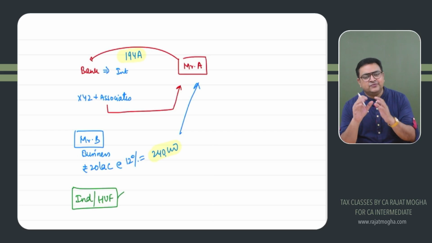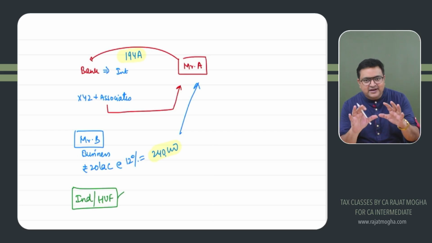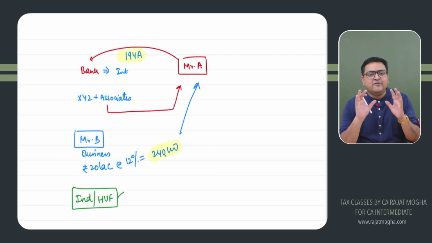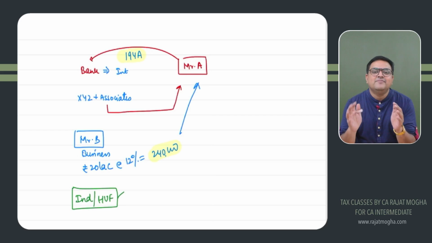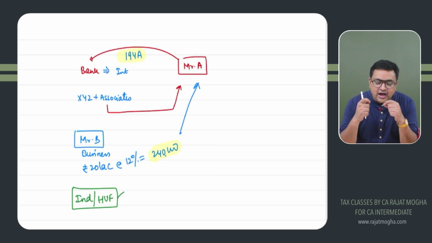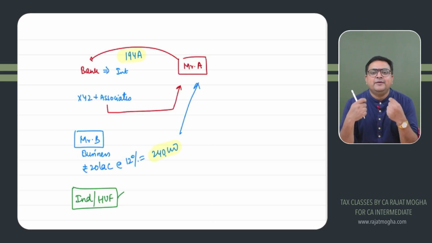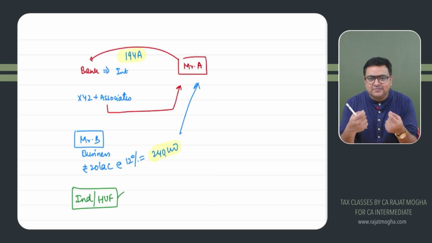There are some sections where an individual or HUF can also deduct TDS. But generally speaking, an individual and HUF can deduct TDS only if they have a decent scale of business. How do I define decent scale of business? It depends upon the turnover of the business.